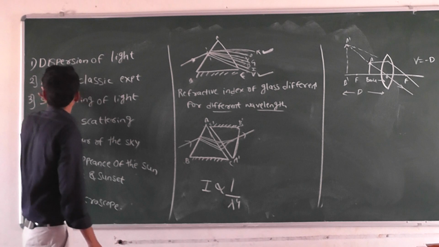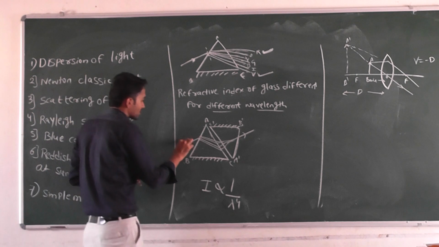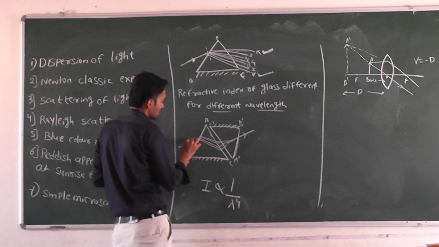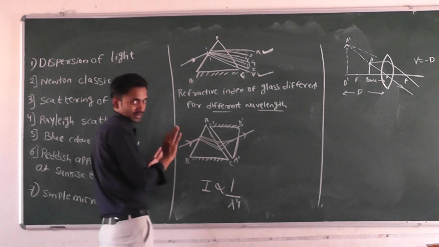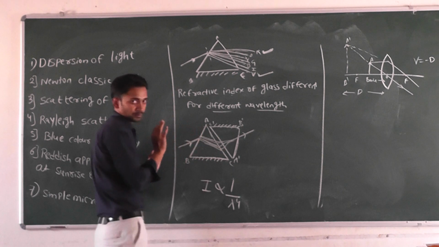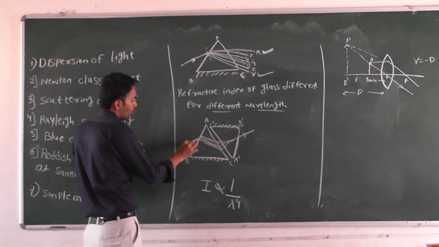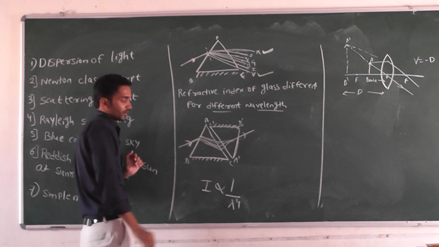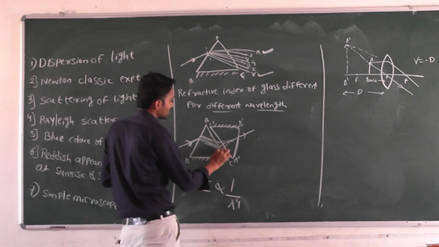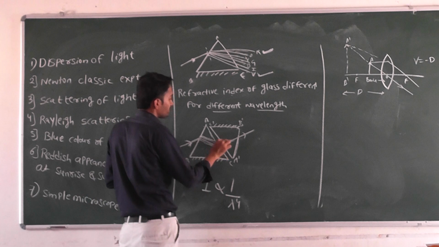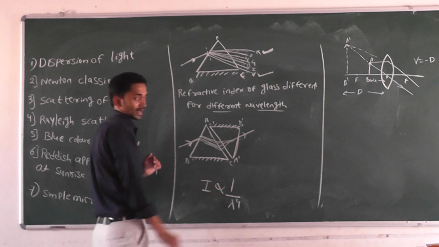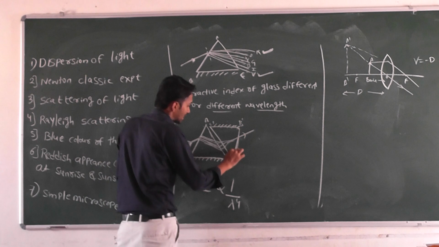In this experiment Newton passes a white light ray to the first prism. The first prism produces the 7 colors. Next, he makes these 7 colors incident on the second prism, which is present in the inverted position.